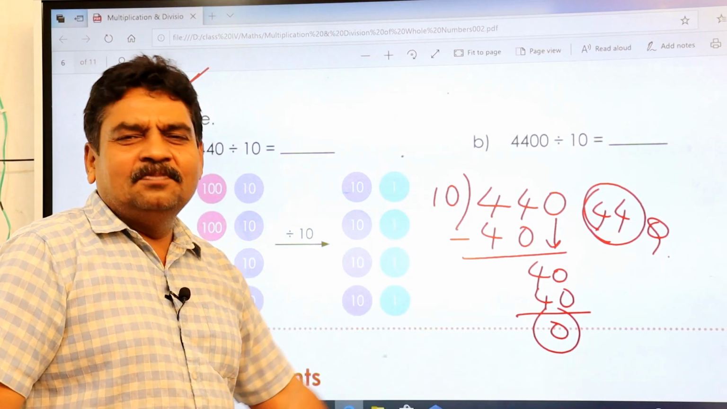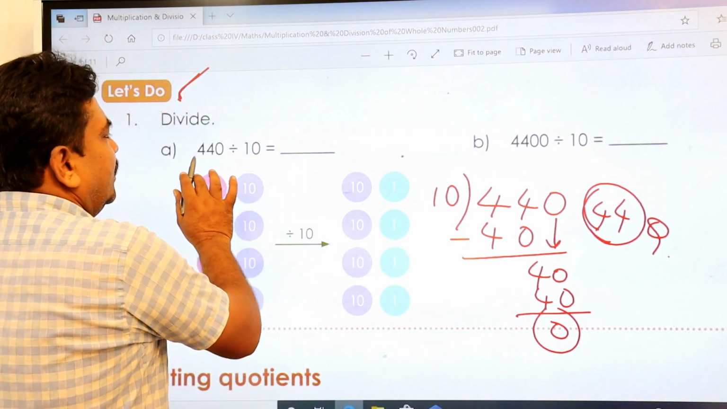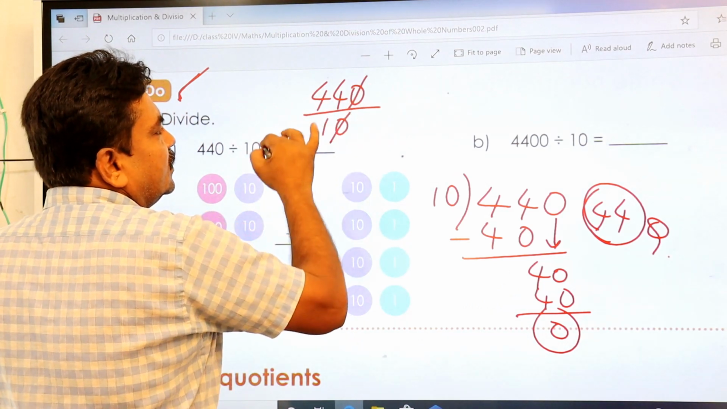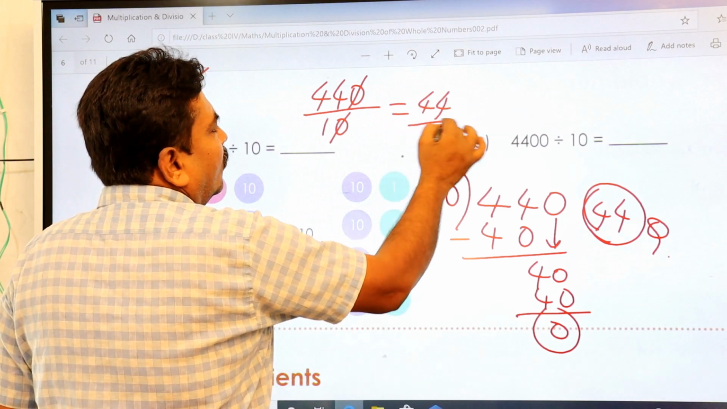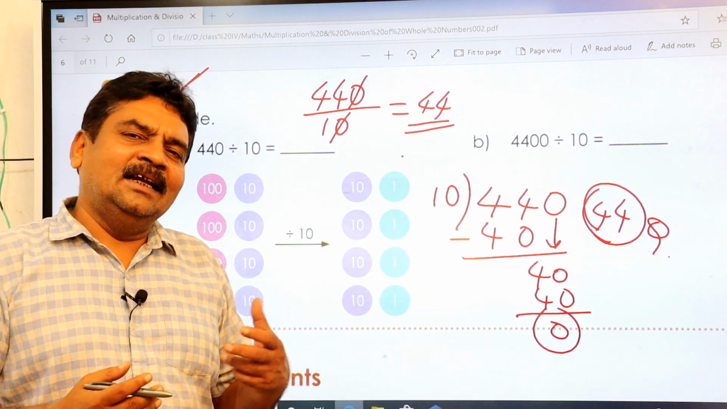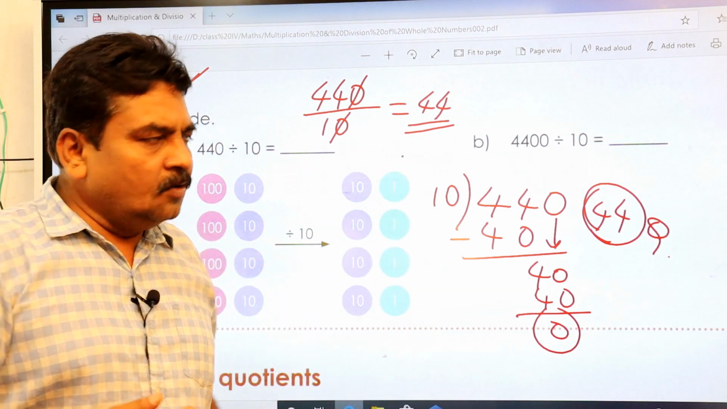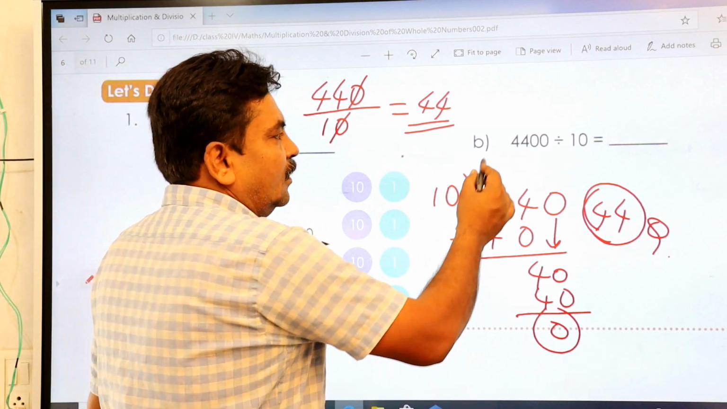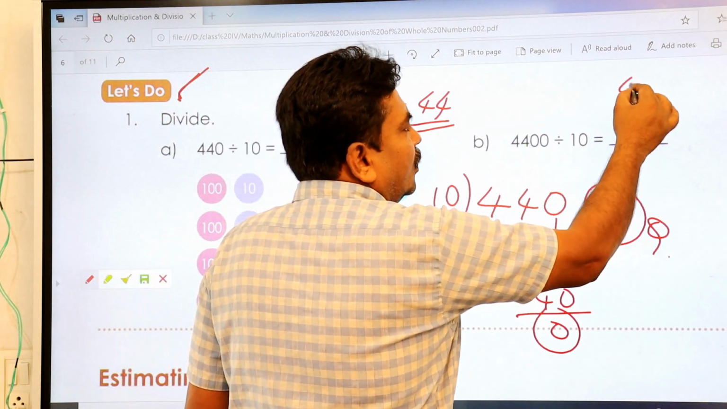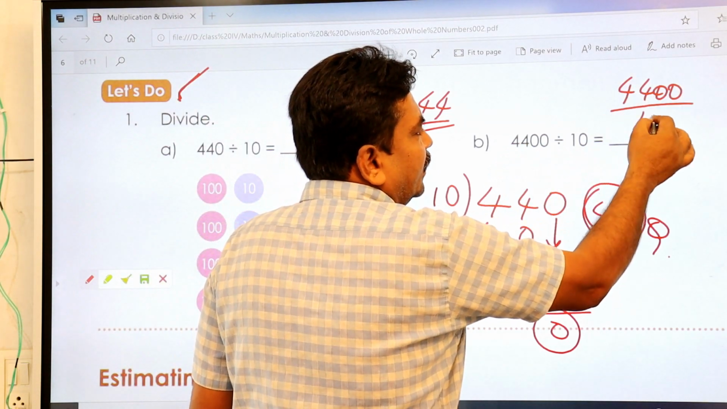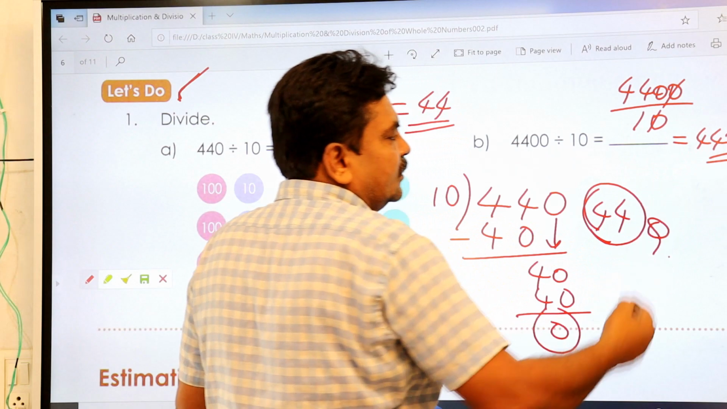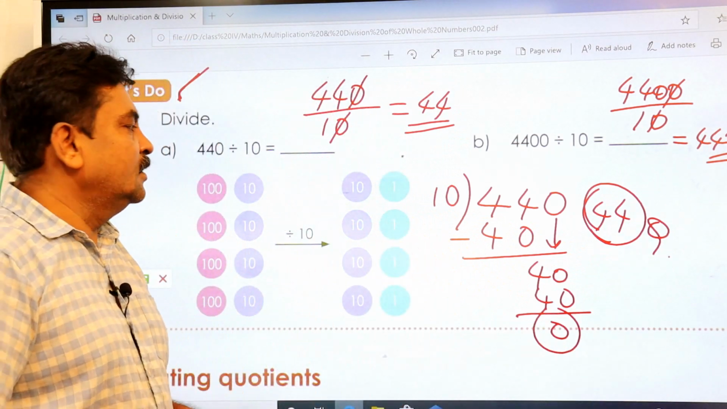Instead of doing this at such length, you just divide 440 by 10. Cancel this 0 with this 0. What remains? Only 44. So it is an easy method when you divide any number by tens, hundreds and thousands. Similarly, go to this one, 4400 divided by 10. This 0 gets cancelled. What is remaining there? 440. This is your answer. In that way, please proceed.